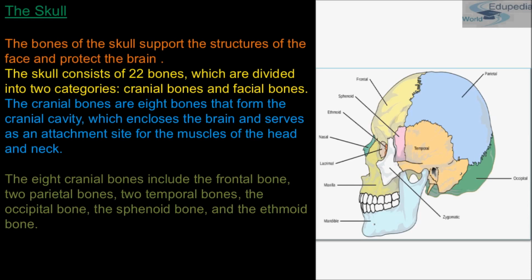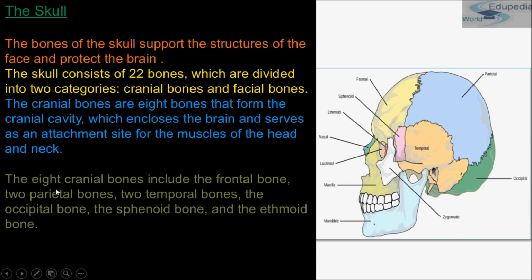The 8 cranial bones include the frontal bone, 2 parietal bones, 2 temporal bones, 2 occipital bones, sphenoid bone and ethmoid bone. So this is how cranial bones and facial bones function in conjunction with each other.